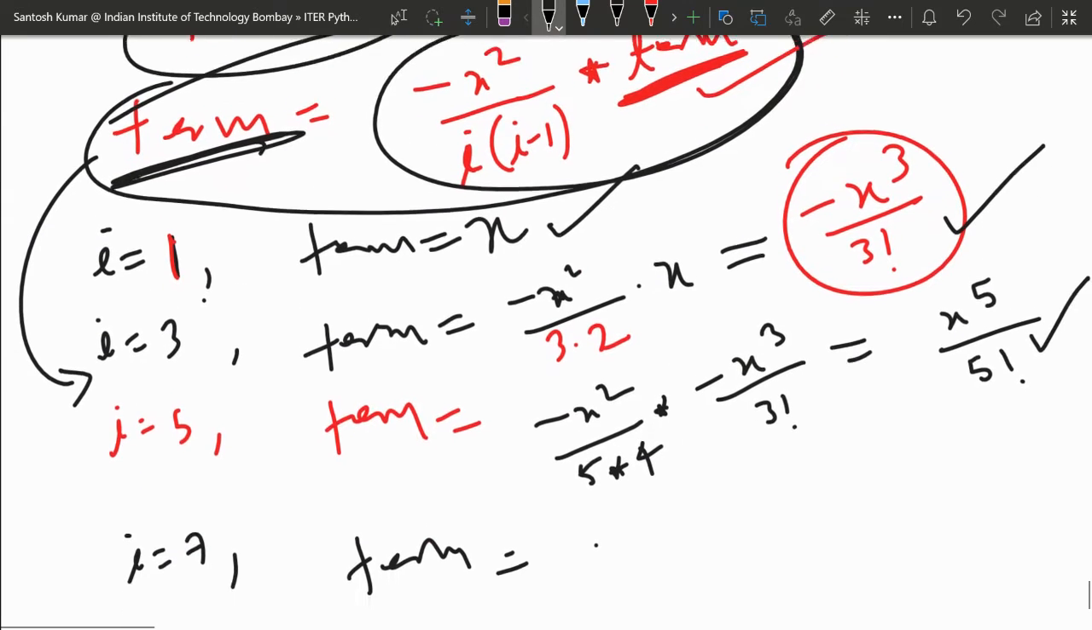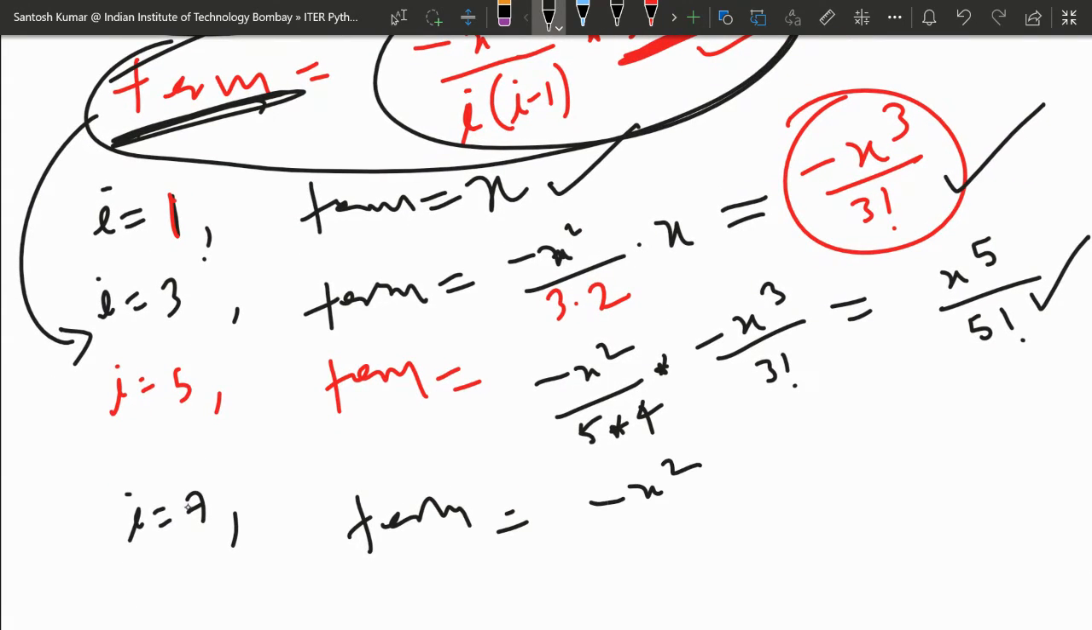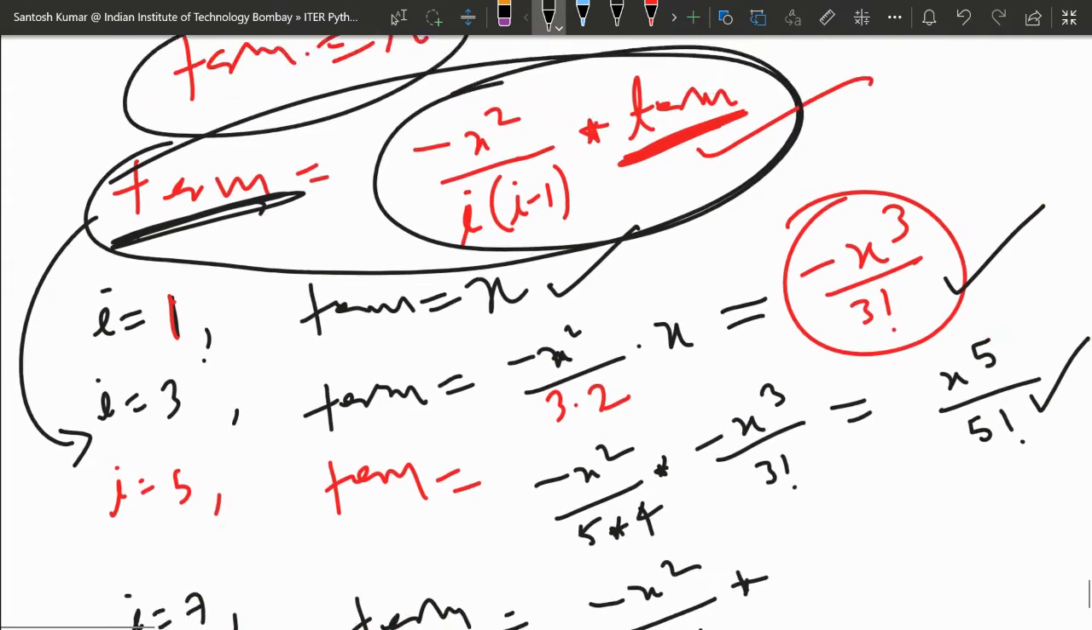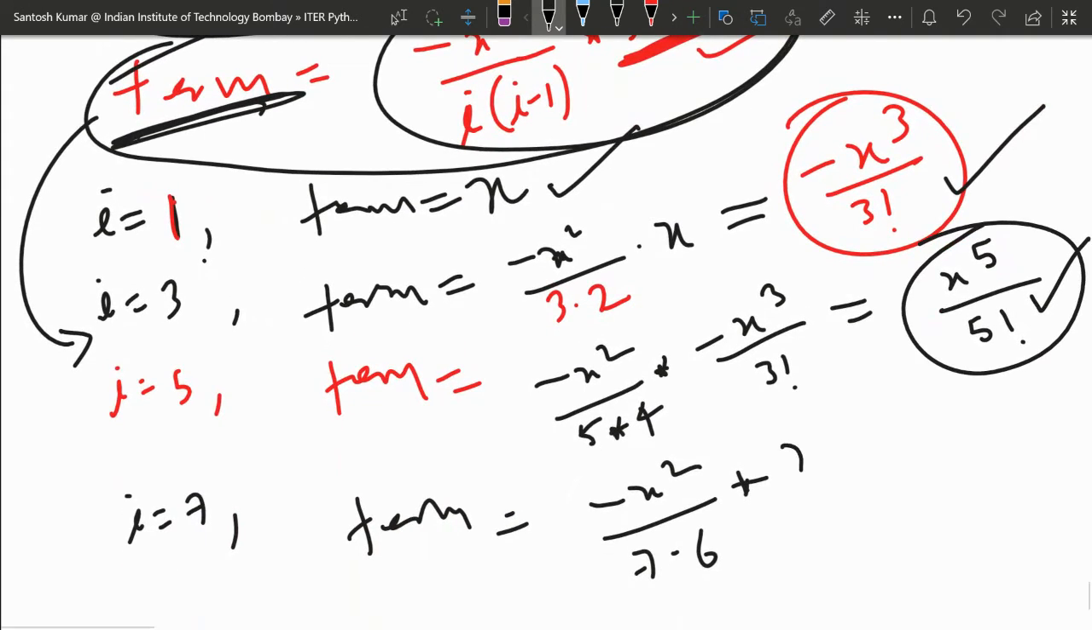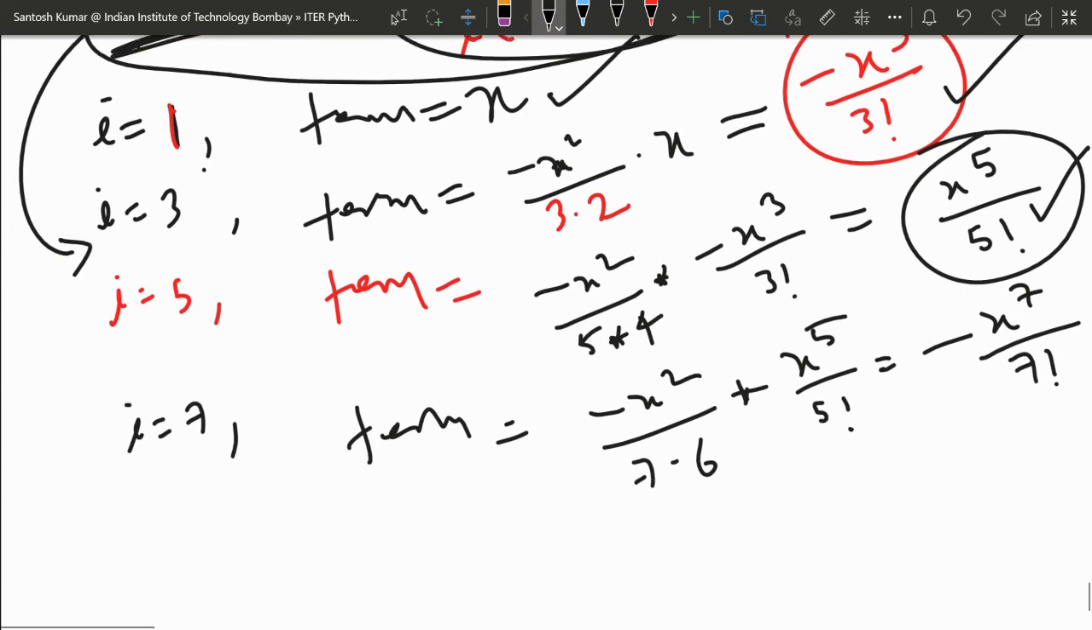Okay, this is a loop, so it is executed every time. So minus x square upon i into (i minus 1), into the term. This is the updated term, x^5 upon 5 factorial. So now it is minus x^7 upon 7 factorial. Okay, this way it will go.